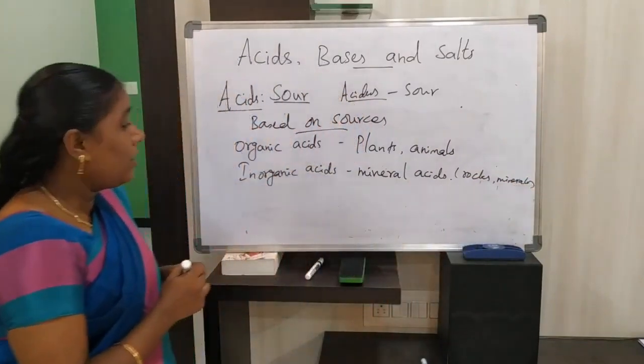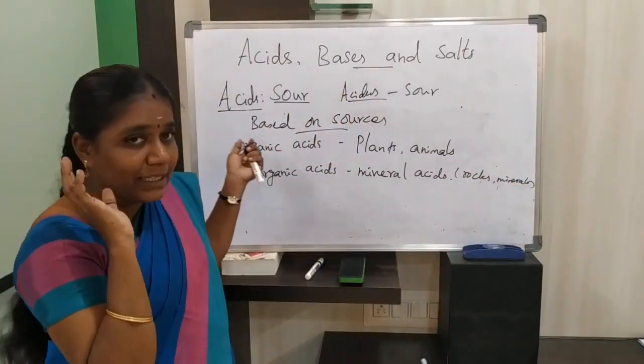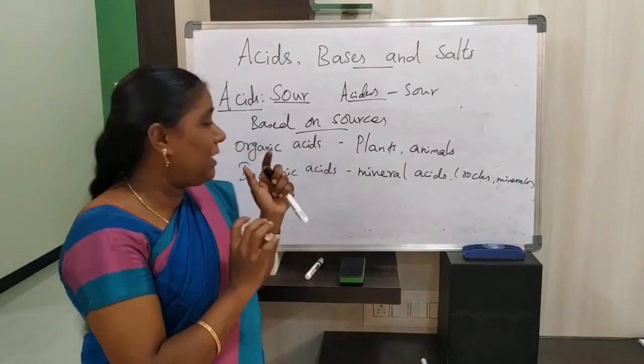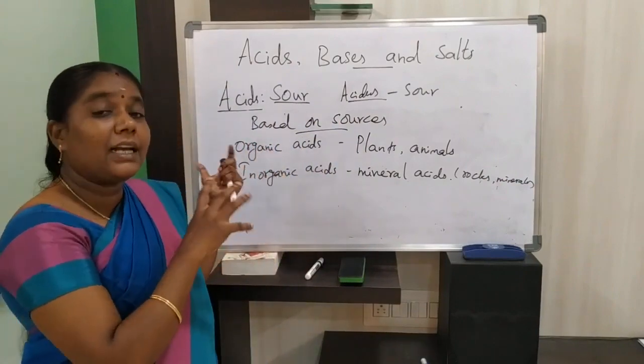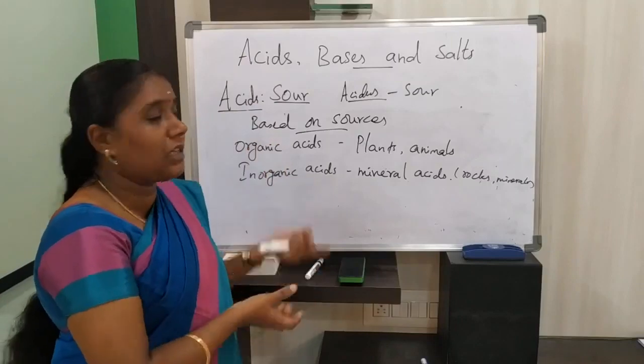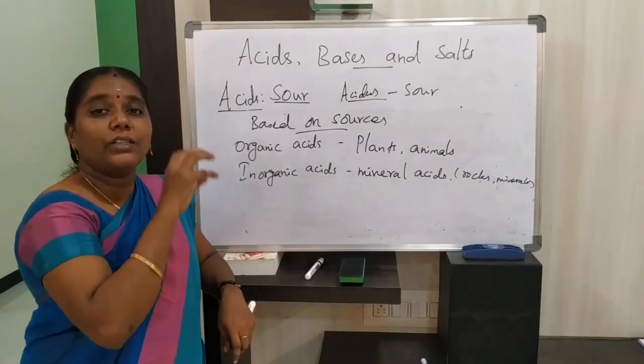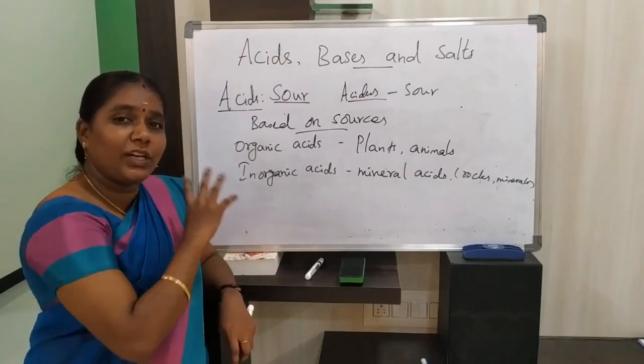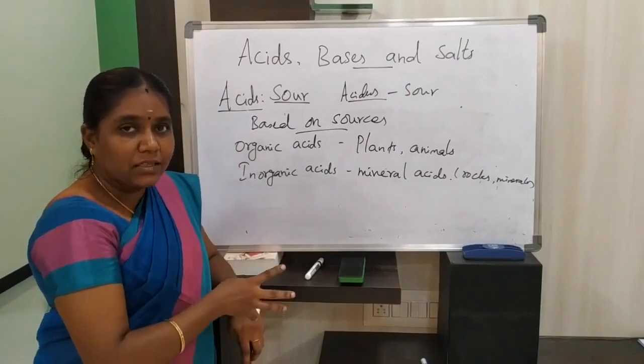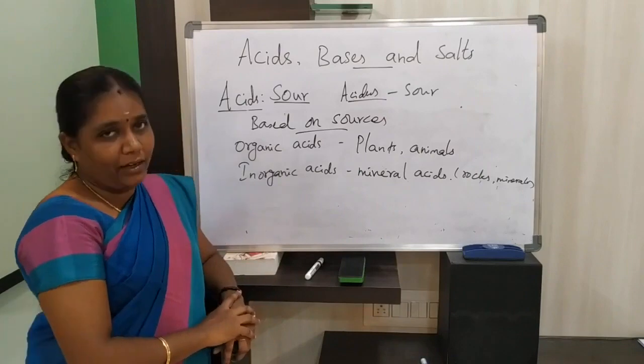Generally organic acids are obtained from plants and animals. Inorganic acids are otherwise called mineral acids because these are obtained from rocks and minerals. So, based on their sources, acids can be classified into organic acid as well as inorganic acids.